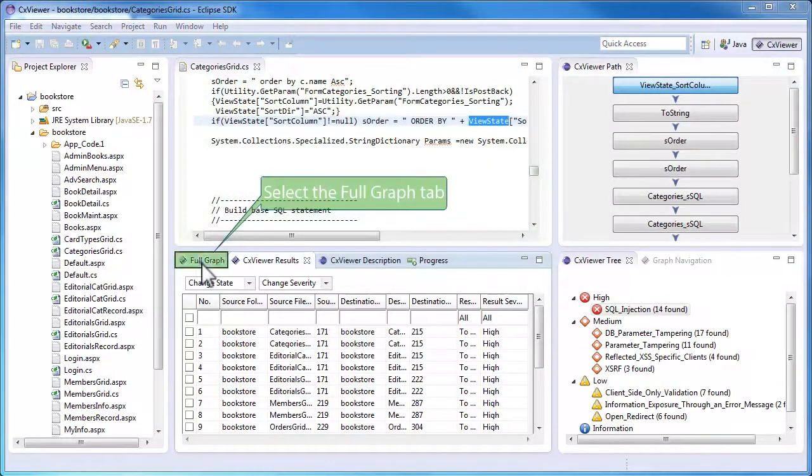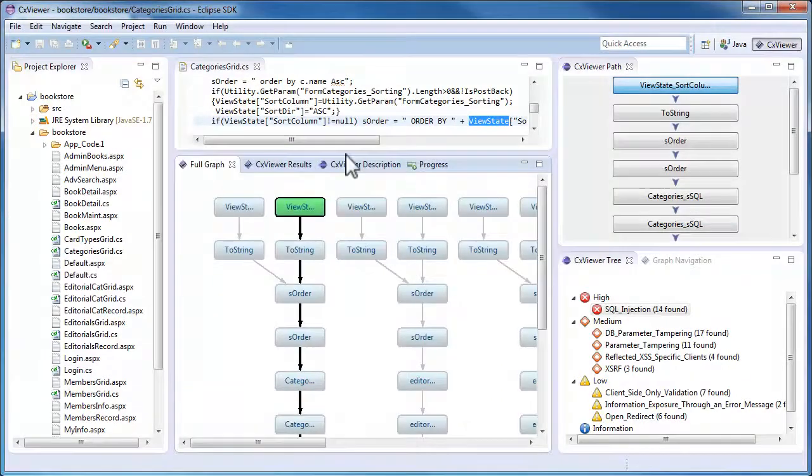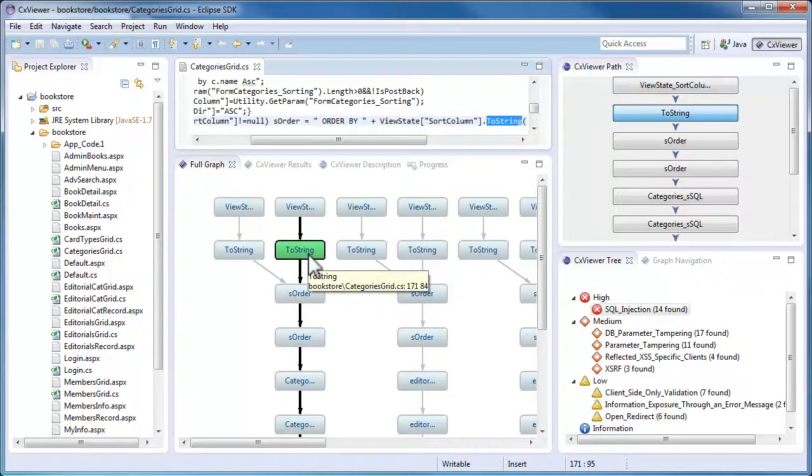By pressing on the Full Graph button, we're able to combine all of these views into one to get an overall understanding for how these vulnerabilities affect our code.